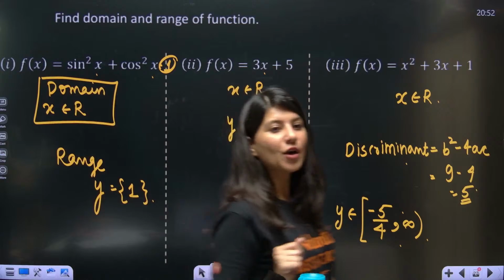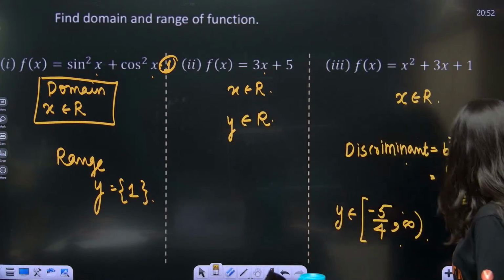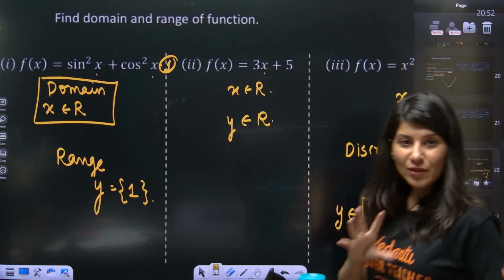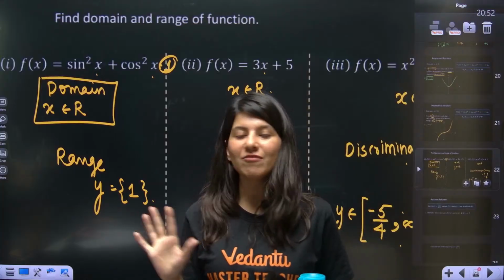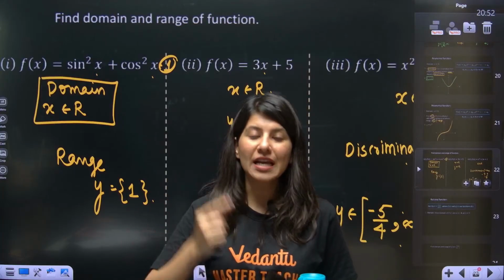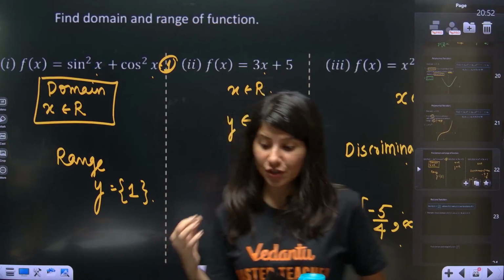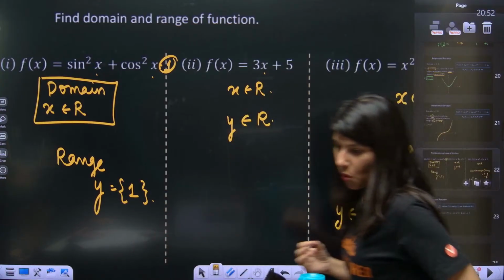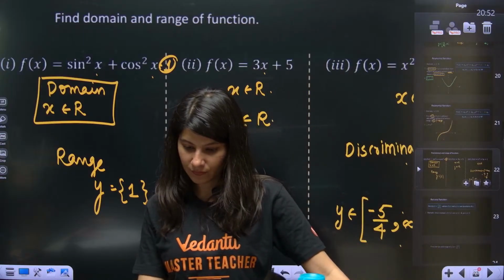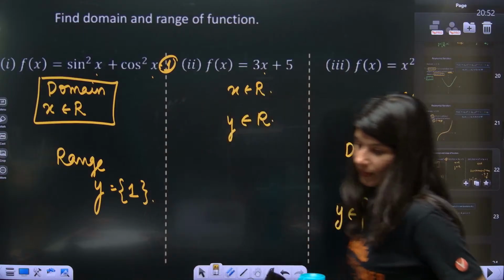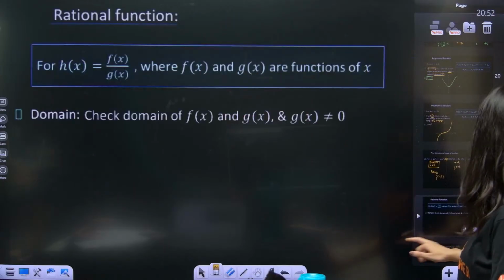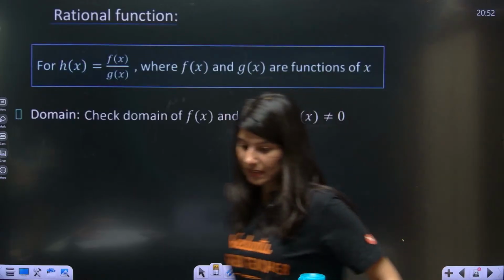Chalo, time for another question, another function. In types of function, the only function we have mastered is the polynomial function. Now is the time we should go and talk about rational function. Okay? Rational function.